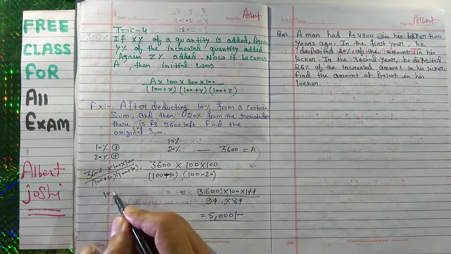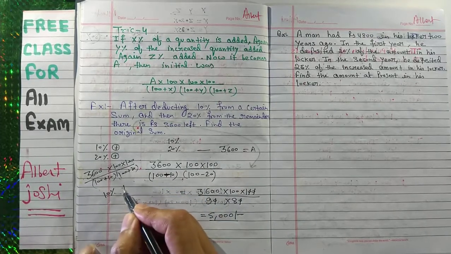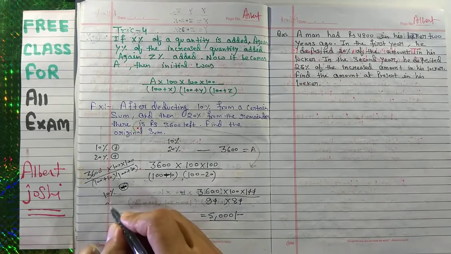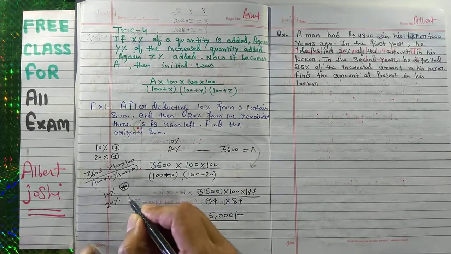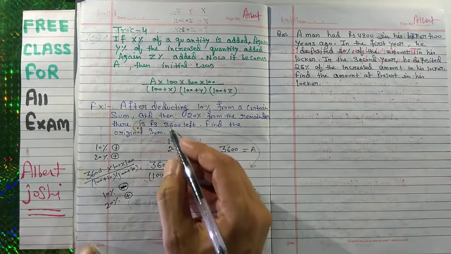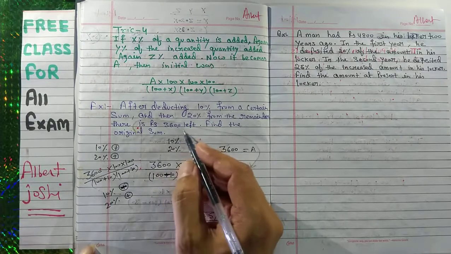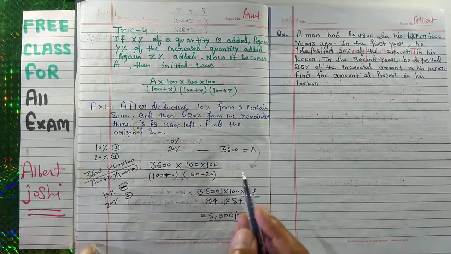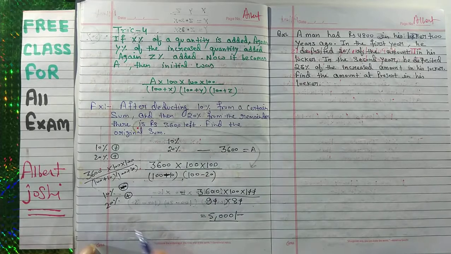Suppose you have deducted 10%. At first you deduct 10% from your bank account, and then you save 20%. At last, suppose you have 3600 left in your bank account, then what is the initial money?